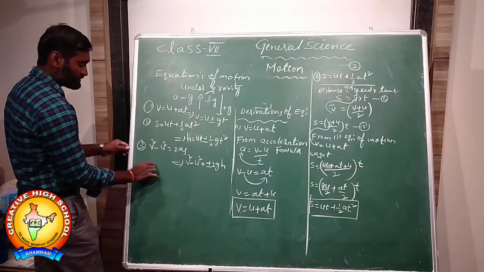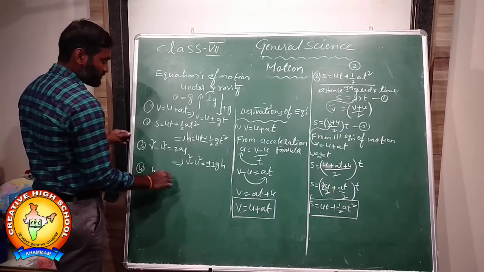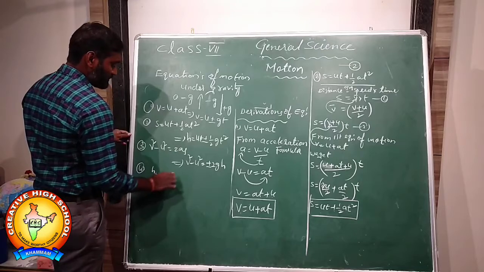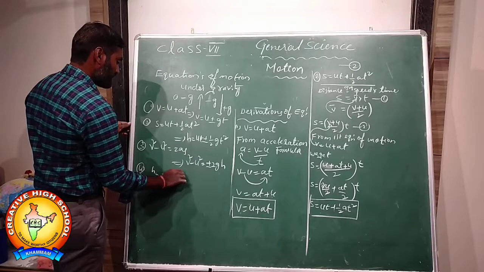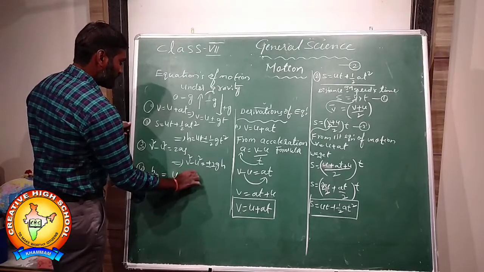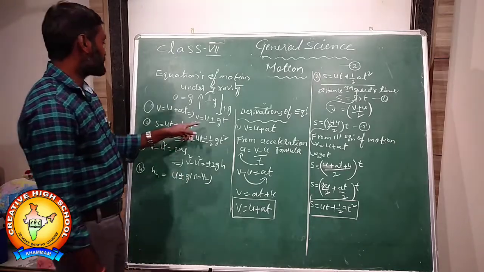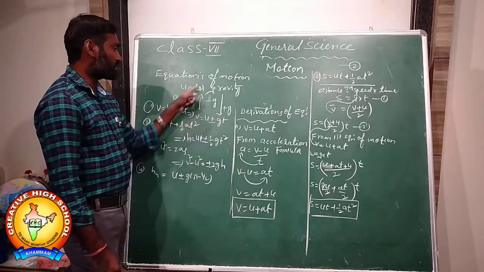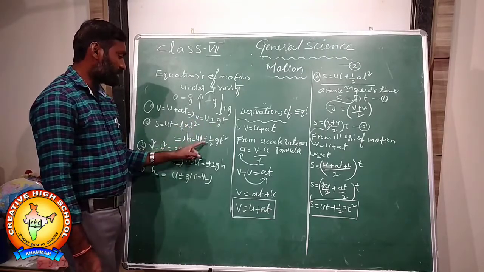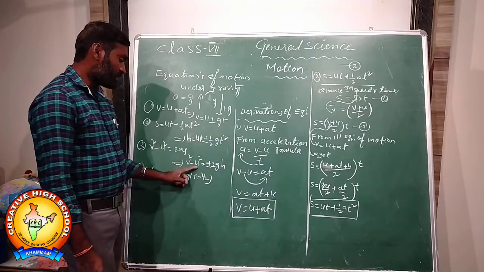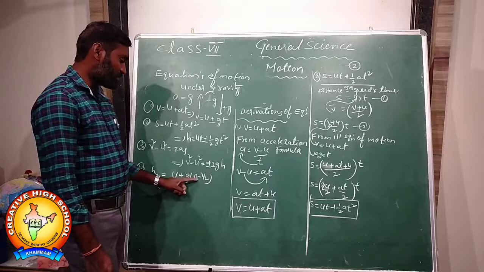Fourth one, h n is equal to u plus or minus g into (2n minus 1) by 2. Like that you can write the equations of motion under gravity. v is equal to u plus or minus gt. h is equal to ut plus or minus half gt square. v square minus u square is equal to plus or minus 2gh. hn is equal to u plus or minus g into (2n minus 1) by 2.